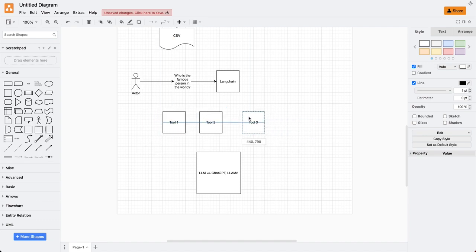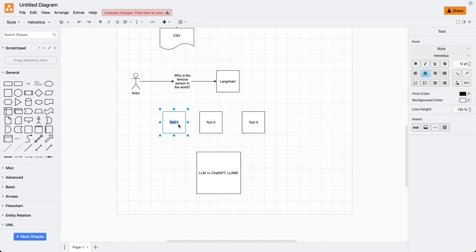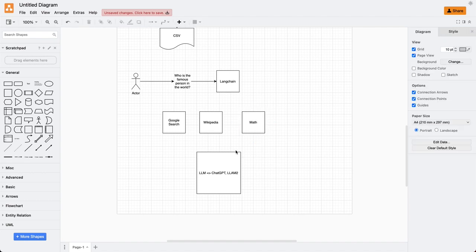So let me give you an example of tools. Let's say I will create a tool, and these tools are already predefined in LangChain. So let's say we will have a tool called Google search, a tool called Wikipedia, and then a tool called math. See, LLMs are created and they are very good in generative AI, which is text generation. They can create text.